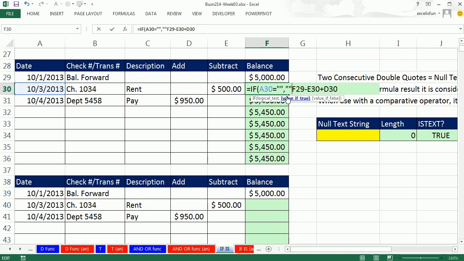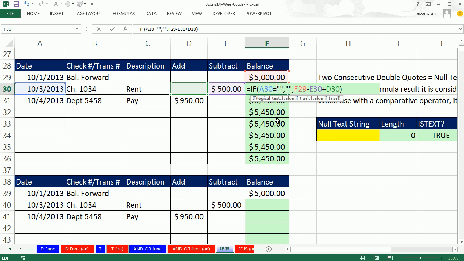That's the formula element that says, hey, formula, show nothing. I want to show nothing for the value of true, comma. However, if the cell is not empty, which means this would be false, run the formula. Close parentheses. Now, this is a null text string that is being delivered by a formula. It's a thing in a cell.